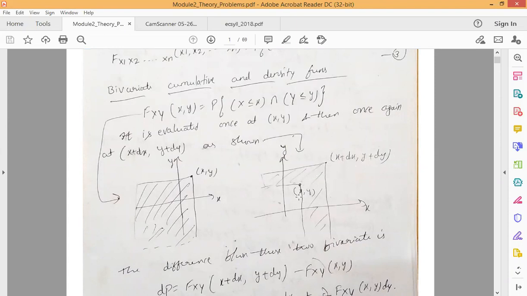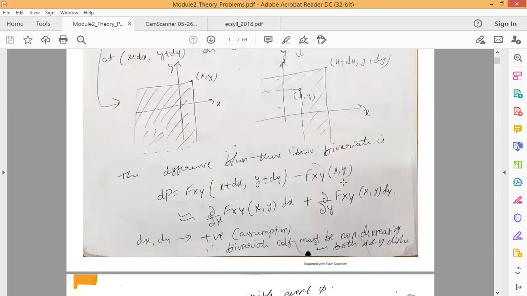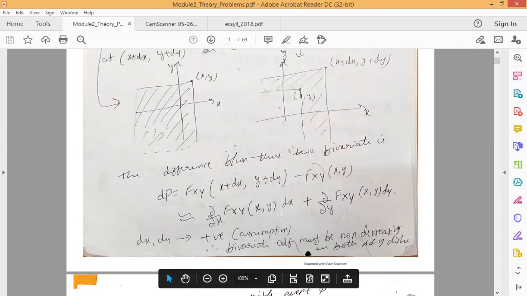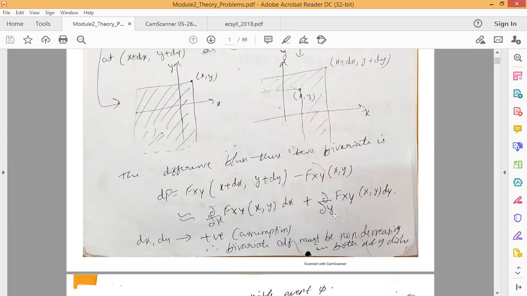With this we can also evaluate the difference between the two bivariate CDFs, and that difference can be represented by dP, which is given by Fxy of x plus dx comma y plus dy. This is nothing but the CDF calculated at the incremental values of x and y, that is x plus dx and y plus dy, minus Fxy of x comma y. This is further expressed in terms of the differential, that is dou by dou x of Fxy of x comma y with respect to x, plus dou by dou y of Fxy of x comma y with respect to y.